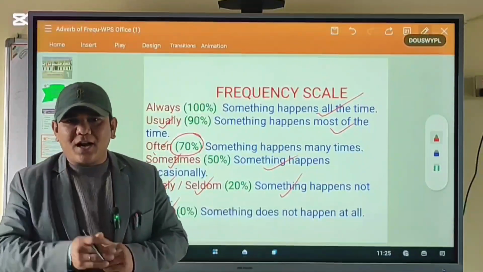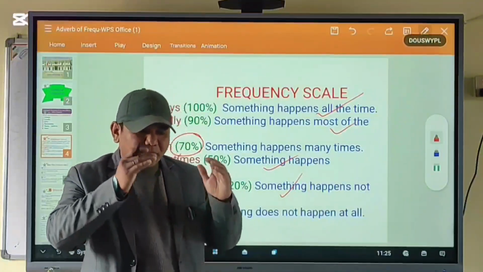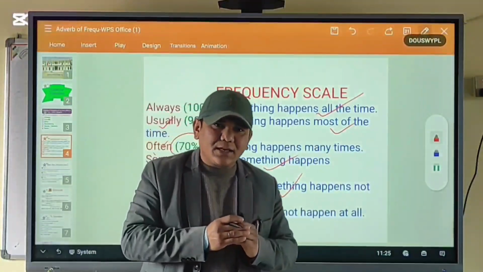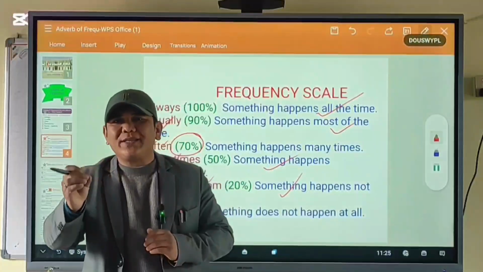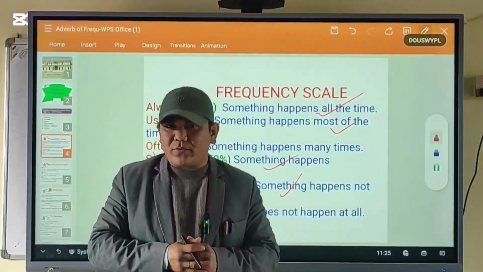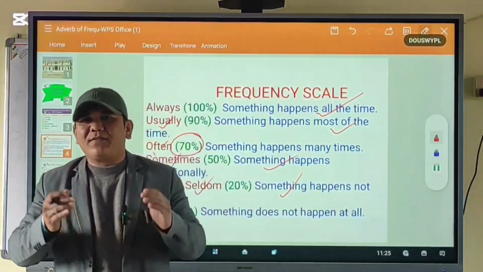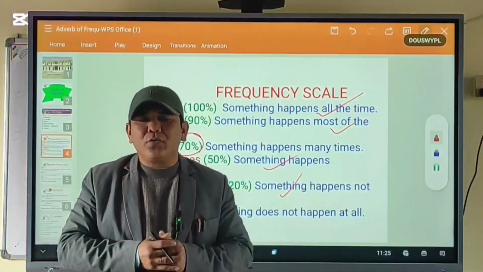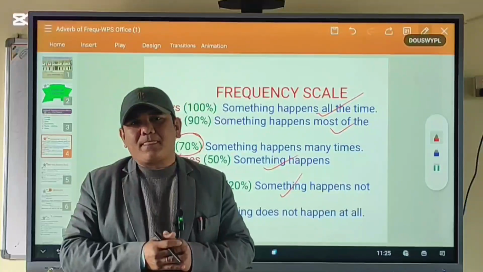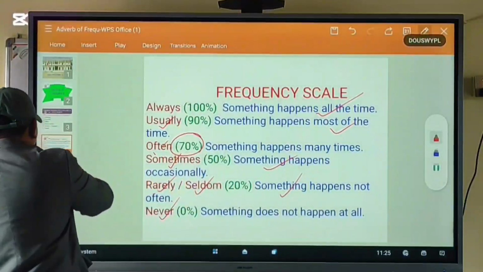But now the important question is, where is an adverb of frequency in a sentence used? This is a very important question. And for this, we have different positional rules. Okay, I'm going to show you different positional rules.